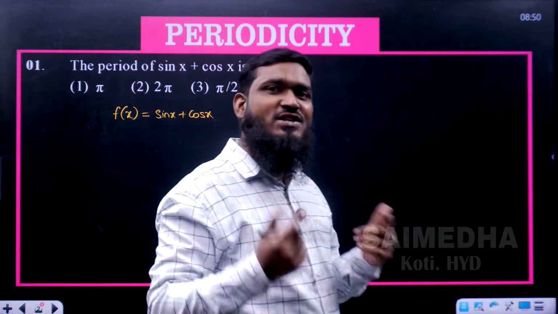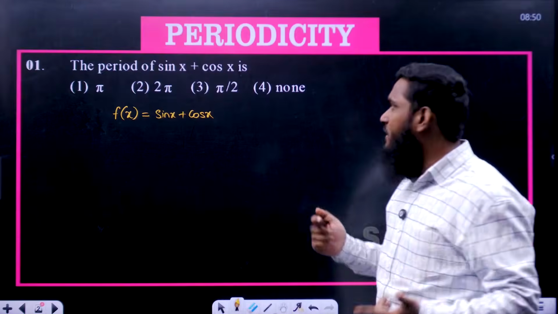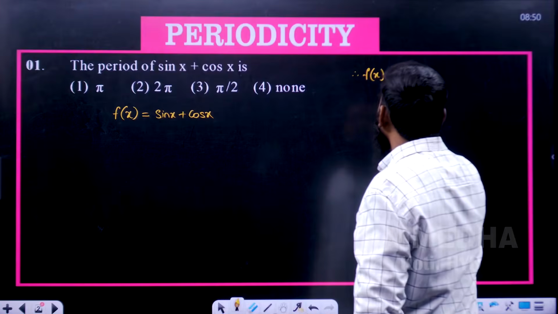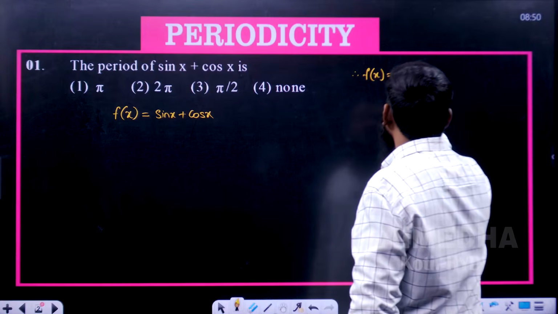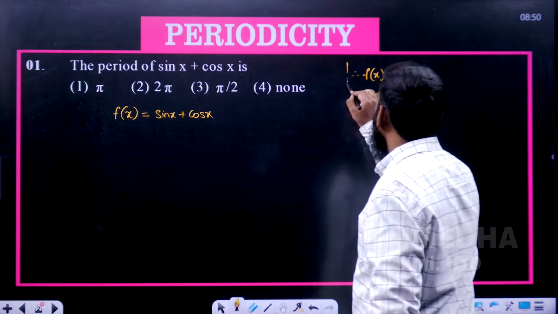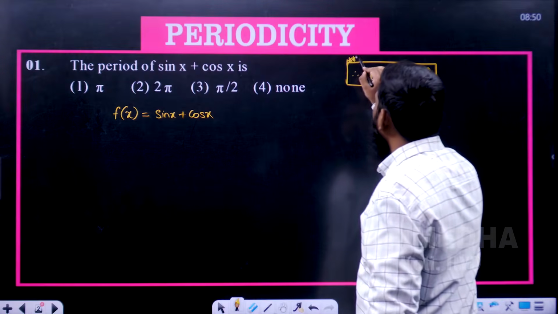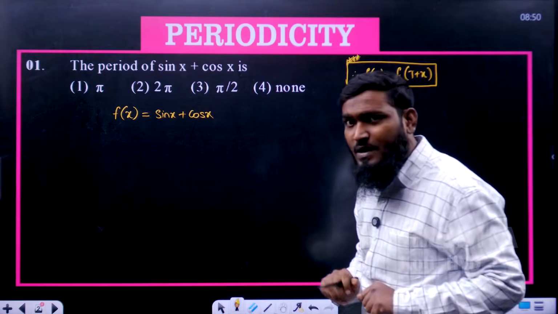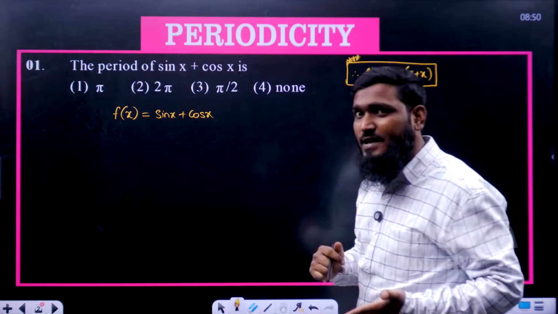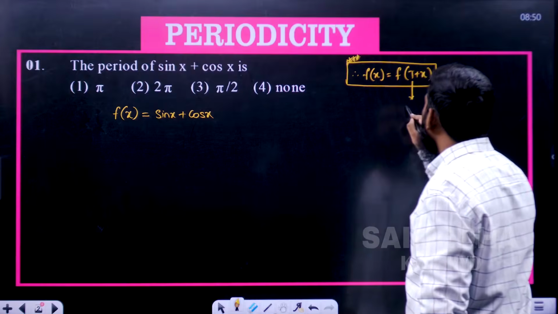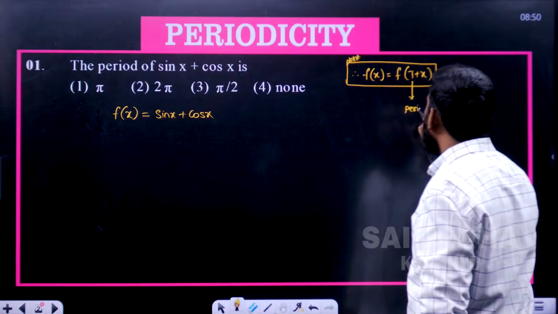What is the condition by which we can call it a periodic function? The condition is that f of x is equal to f of t plus x. If this condition is satisfied, we call it a periodic function, and this t value we call the period of that function.